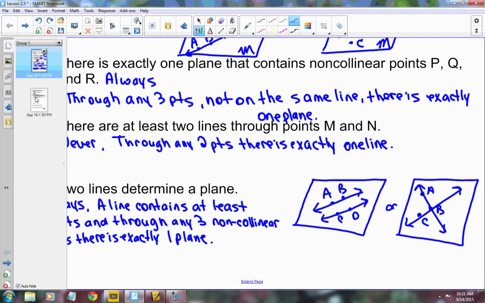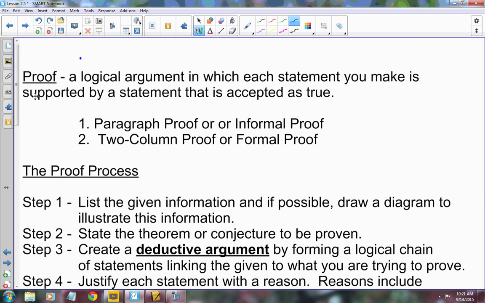Okay, now, we are going to start talking about proofs this week, okay? And how many of you like to argue? My youngest son loves to argue, so does my middle son, okay? Does it irritate you when you're arguing with your parents, and their reason is "because I said so"? It makes you really mad, doesn't it? But let's say you disagree with what they're saying, but if they explain it to you logically to where it makes sense, it's a little easier to take, yes? Sometimes you still don't like it, but it's a little bit easier to take.